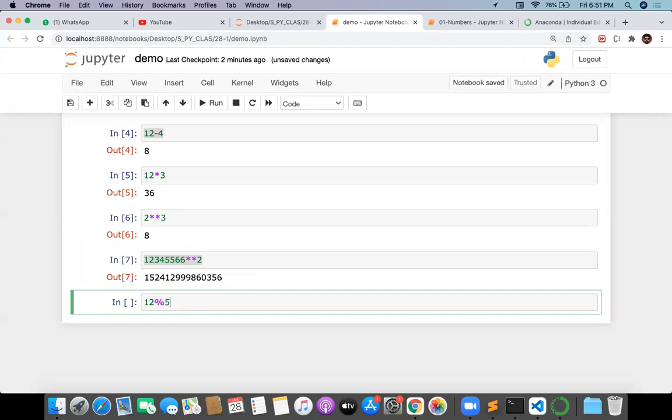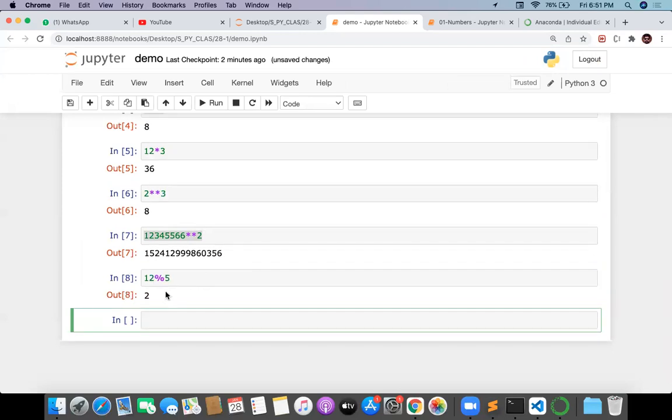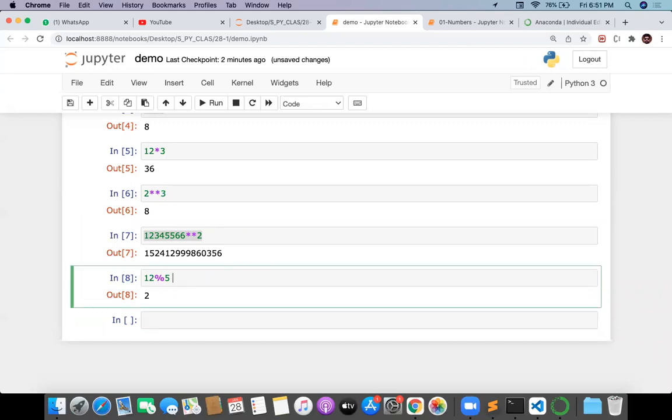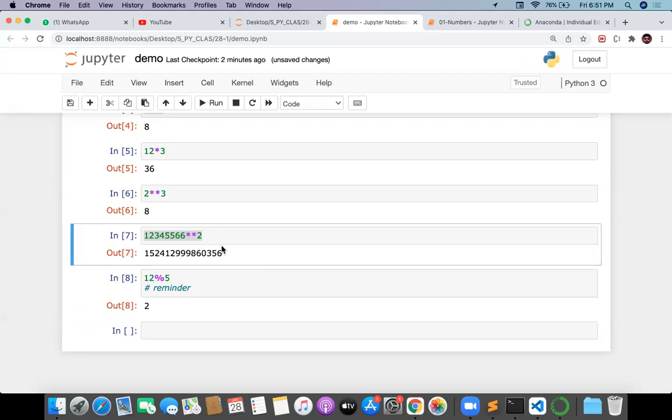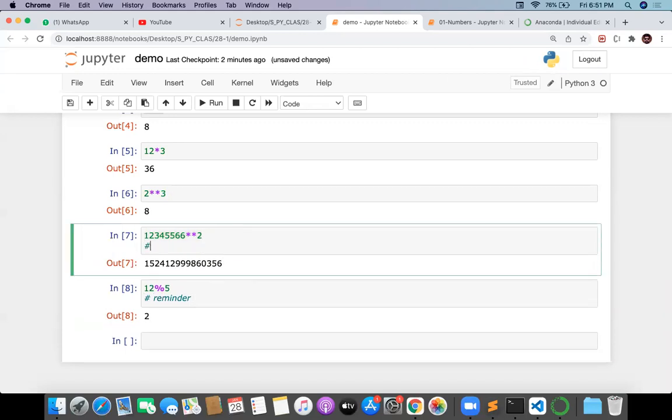We can do that. Percent, 4 or 5. Okay, so we got output 2. 2 is the remainder. This is going to be the remainder. And this is going to be a power. And this is multiplication.